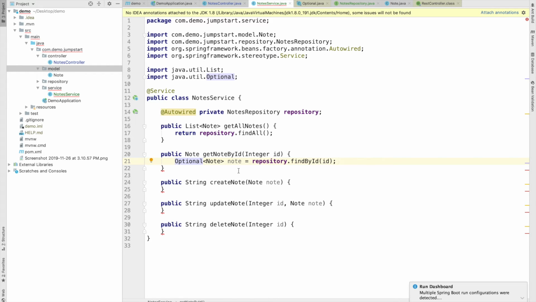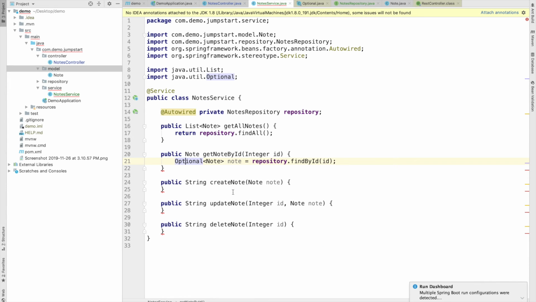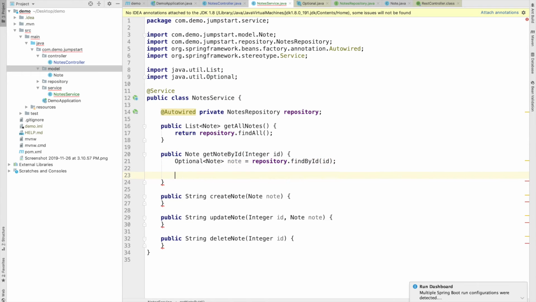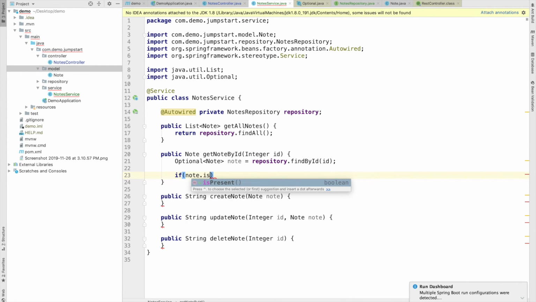So for that we use Optional. If a value is present, the isPresent method will return true, and if there is some value, then obviously it will return that value.